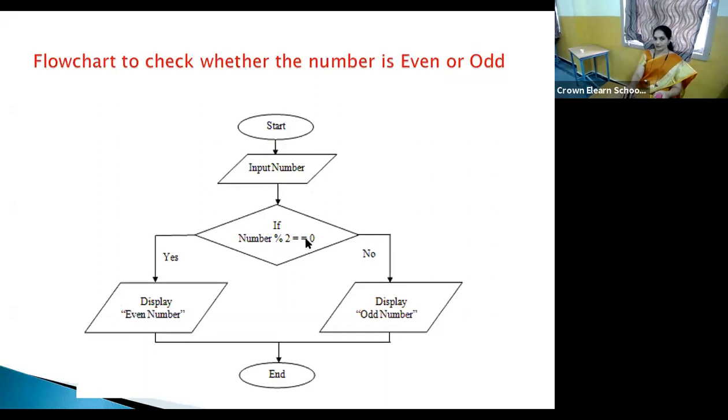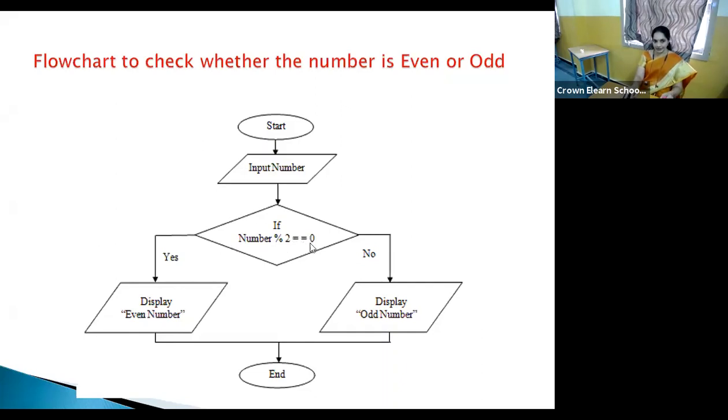Here one more thing: you may think that two equal to signs were entered by mistake. No. Usually the equal to sign is the assignment operator, where we assign a value to a variable. In programming terminology, I am speaking about, not according to your math. So here, whatever remainder comes through this expression is being tested for equality.